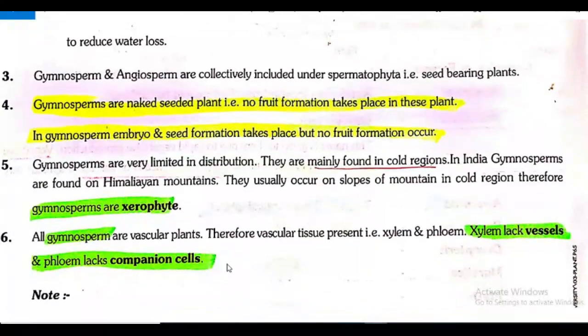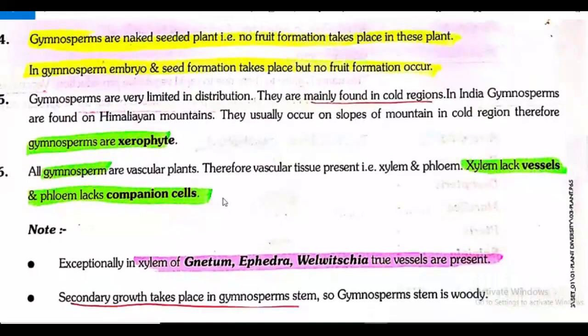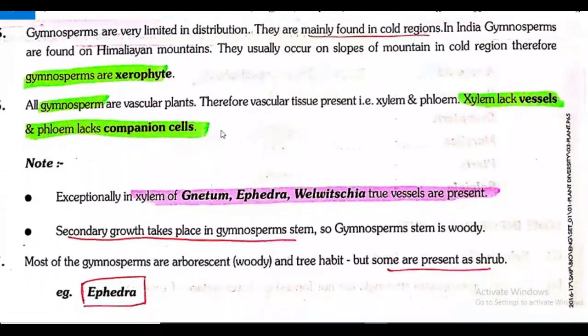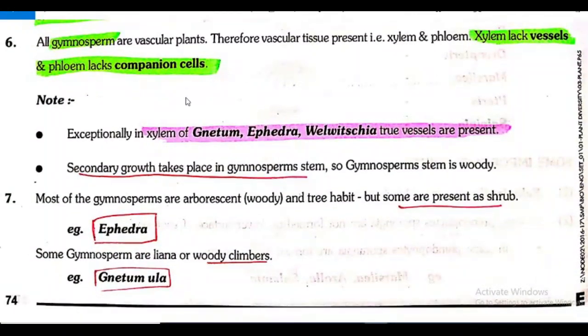It's not totally well developed, but as compared to algae, bryophyte and pteridophyte, it's very well developed.